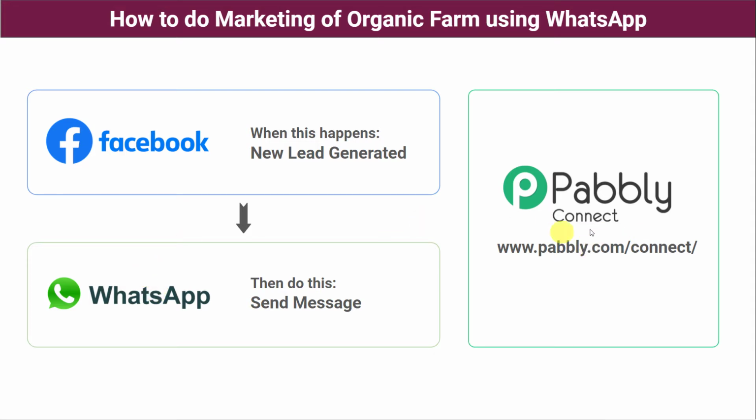So basically, Pabbly Connect is an automation and integration software which will help us in integrating Facebook lead ads with WhatsApp automatically. The best part here is it doesn't require any coding skills or programming knowledge. Even a non-technical person can do this very easily. So let us check this in real time.